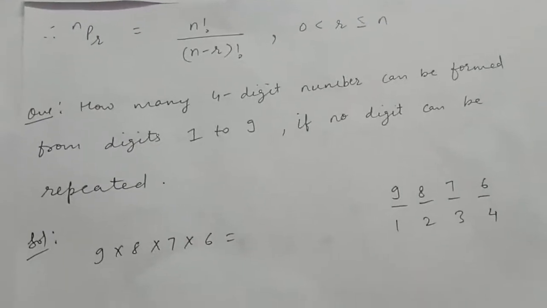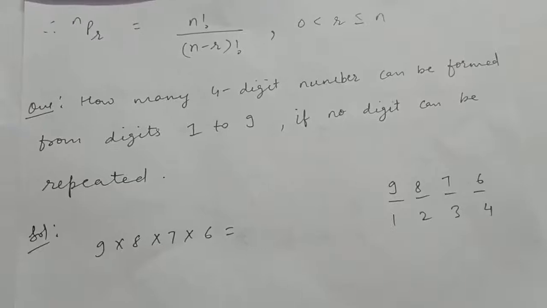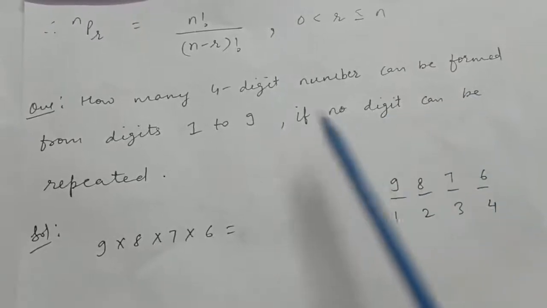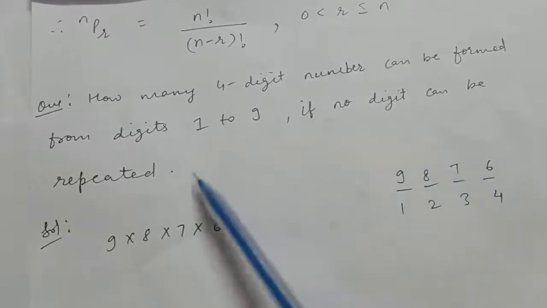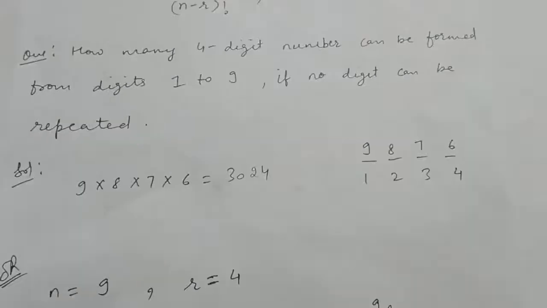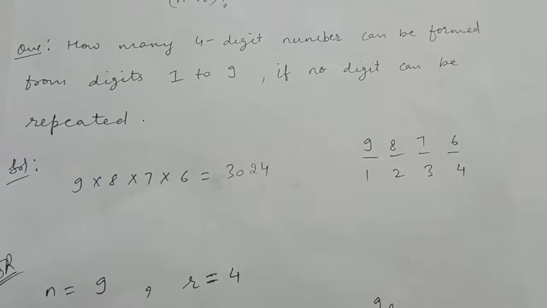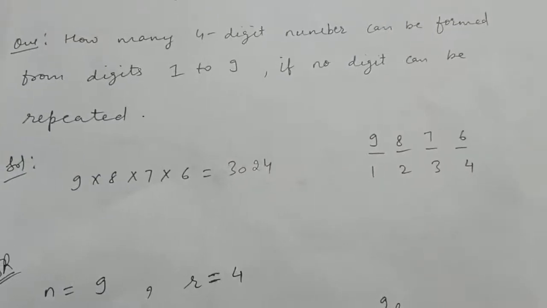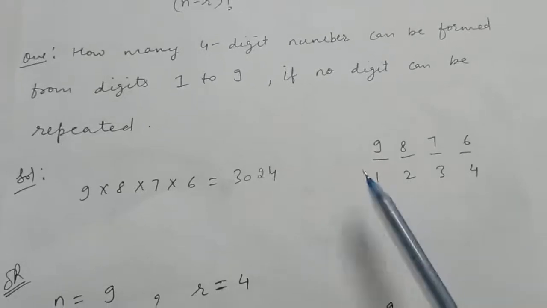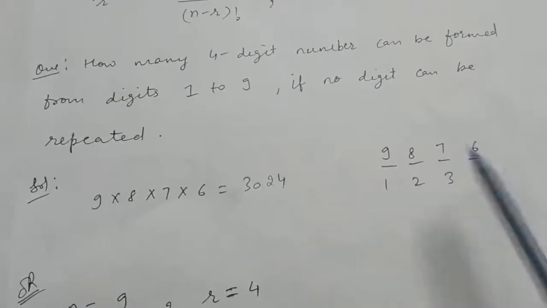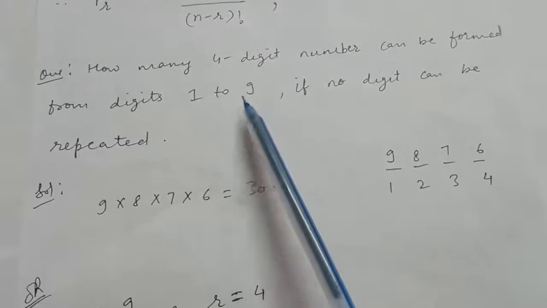Now see this question: how many 4-digit numbers can be formed from the digits 1 to 9 if no digits can be repeated? If we apply the fundamental principle of counting, we have these 4 places, and we have the digits 1 to 9, that is 9 digits.